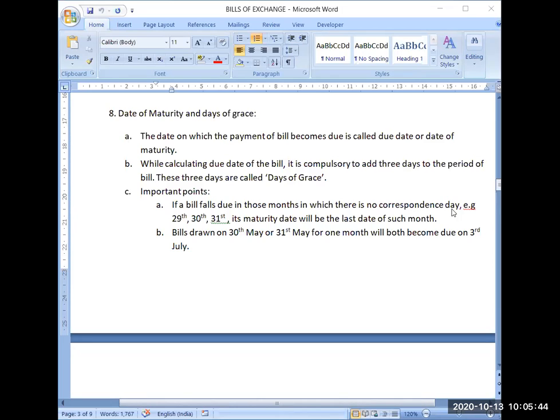In that situation, the month will be assumed to be completed on 30th June itself. So both will become due on 3rd July. Why on 3rd July? Because we have to add 3 days of grace. So till 30th June, 1 month is completed, then 1, 2 and 3. So 3rd July will be the due date of the bill after adding the 3 days of grace.